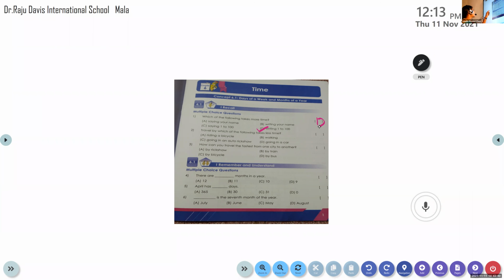Option A, riding a bicycle. Option B, walking. Option C, going in an auto rickshaw. Option D, going in a car. Karthik, which takes less time? Option D, going in a car. It takes less time. That means we reach early there. So option D is the correct answer. Please put a tick mark for option D and write capital letter D inside the bracket.